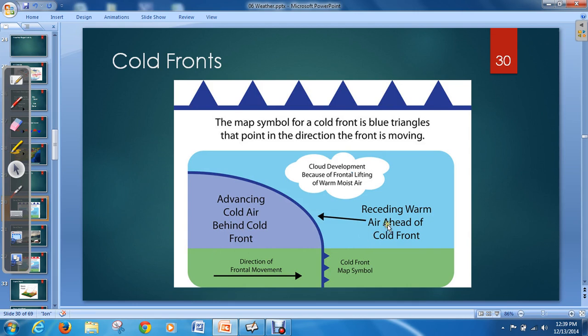As that happens, this warm air will start to rise above the cold air, because warm air naturally rises. So when the cold air comes in, the warm air will rise above it. Warm air comes on top, cold air plows through, and so we get cold underneath, warm on top. When this happens, we get a lot of cloud development up here. So you get a lot of clouds up in the atmosphere, and a lot of times it's nimbostratus clouds, kind of the